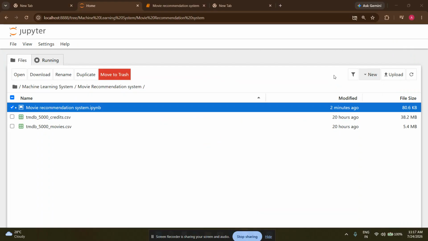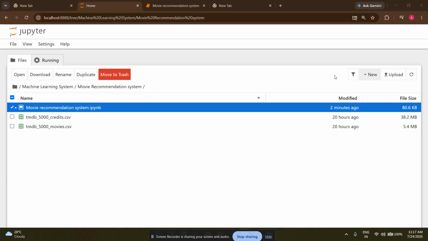So hello everyone, my name is Avajit and today I will showcase my first machine learning project, which is a movie recommendation system. So as you can see, there are three files. First is the movie recommendation system code that I have written in Python, and two other files which are the datasets that we have used to create this whole machine learning project.